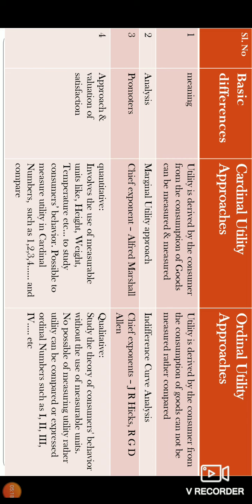The first point, meaning: in cardinal utility, the utility derived by the consumer from the consumption of a good can be measured and expressed in quantitative terms, measured and compared. Please do correct it, it is compared. In ordinal utility, the utility derived by the consumer from the consumption of goods and services cannot be measured, rather only compared. There you can measure and compare; here you can only compare.